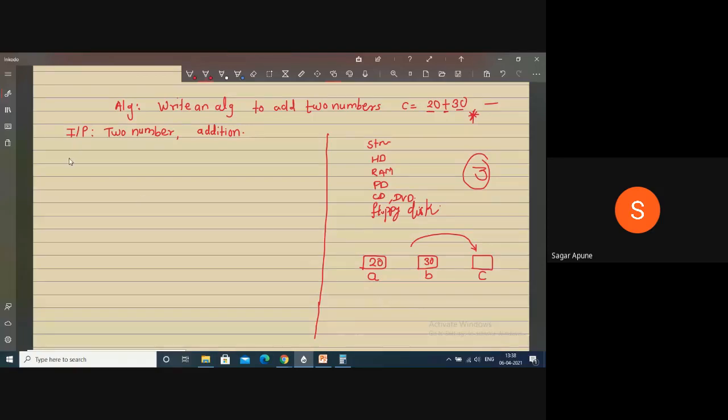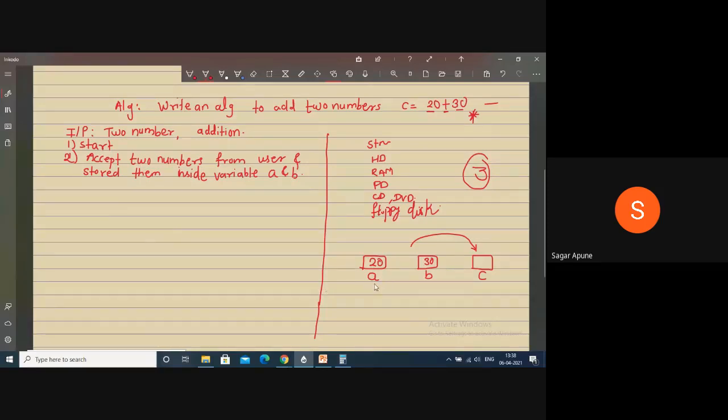So here my first step is to accept two numbers. First step is always start. So start. Then this is my second step: accept 2 numbers from user and store them inside variables A and B. Variable means what?